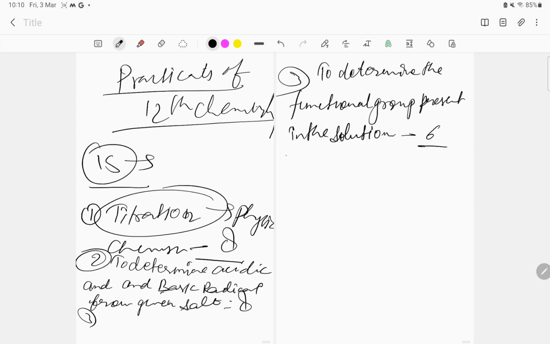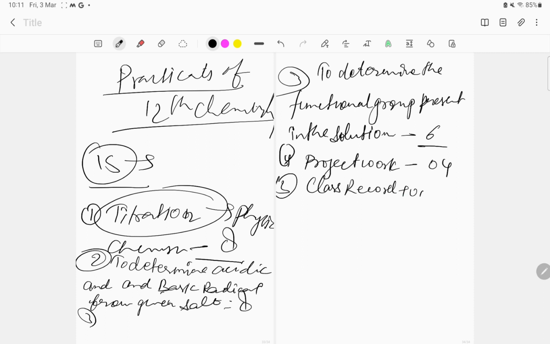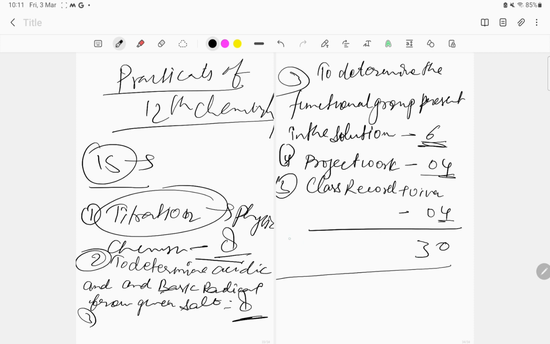Now the fourth is project work, which has 4 marks. Fifth is class record plus viva. It also contains 4 marks. So in total, 8 plus 8 is 16, plus 6 is 22, plus 4 is 26, and plus 4 is 30. So there are 30 marks for chemistry practicals.